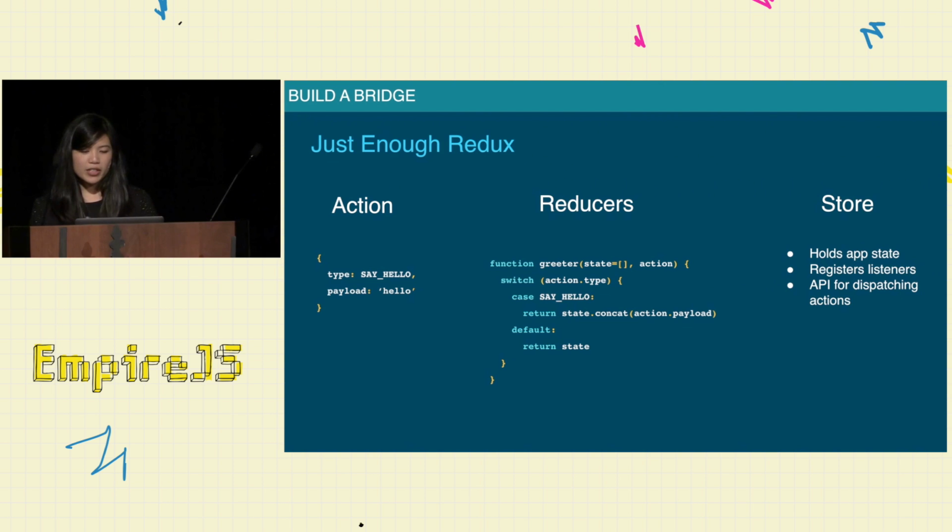And then we have our Redux store that holds the global app state. It registers listeners and also has the API for dispatching actions. So that's just enough Redux for this whole bridge to work.